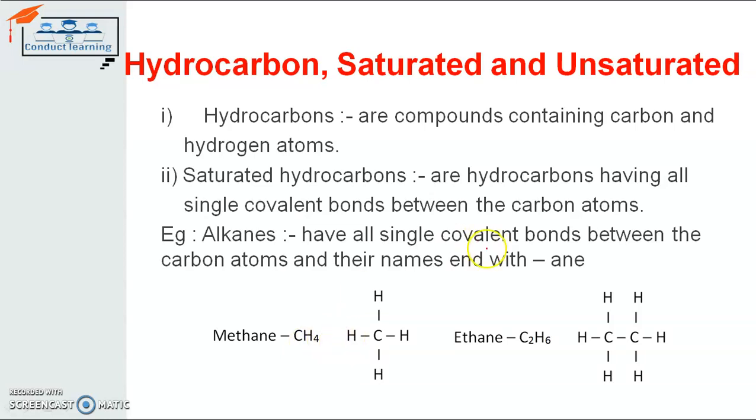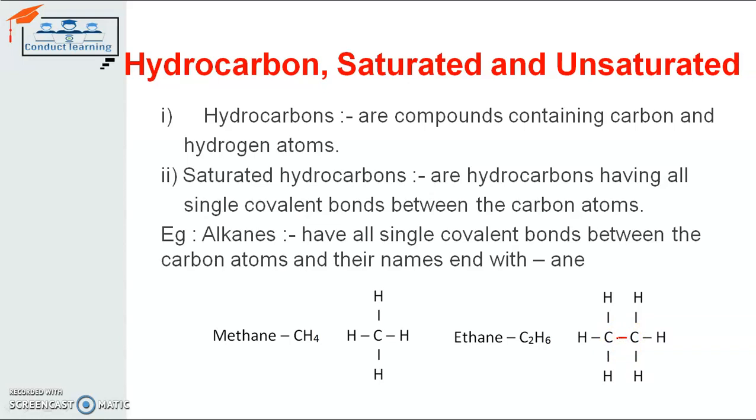To understand this saturated bonding, we have to move to the next alkane, which is ethane. Here the number of carbon atoms increases to 2 and the hydrogen atoms are 6. So with two carbon atoms there will be a covalent bonding between them. In the carbon-carbon bonding only one single covalent bond is formed, as presented there. A single covalent bond is represented by a single line.